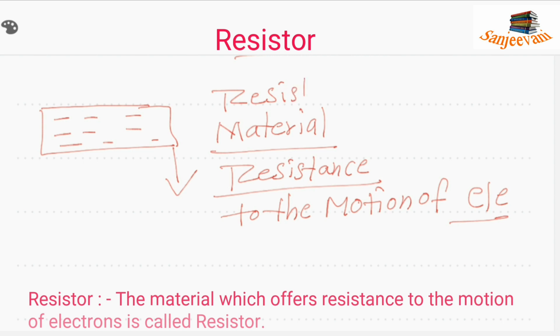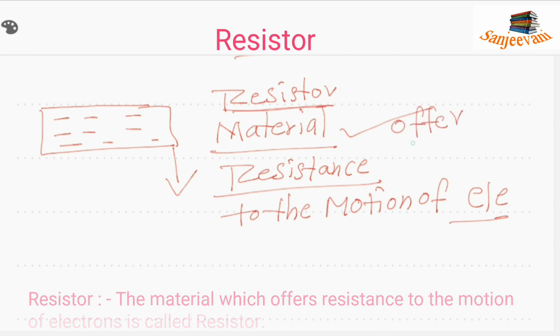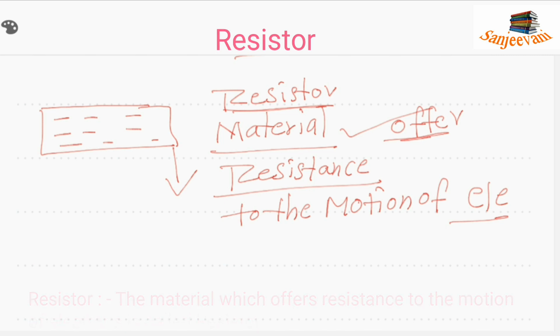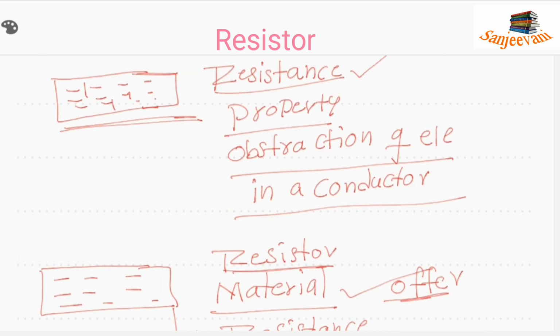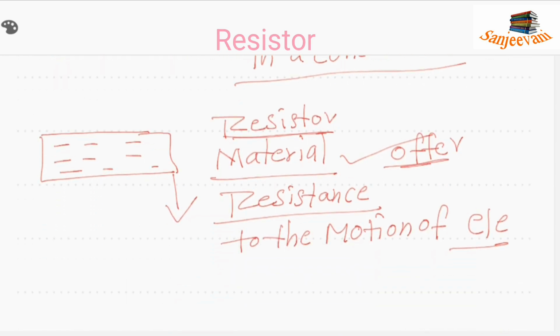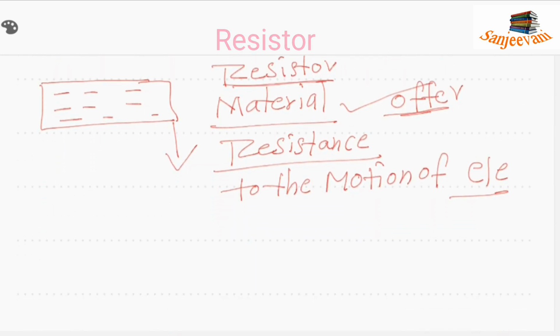What is a resistor? A resistor is a material which offers resistance to the motion of electrons. Resistance refers to the property of obstruction of electrons, and a resistor is a material which offers resistance. I hope you got these two definitions.